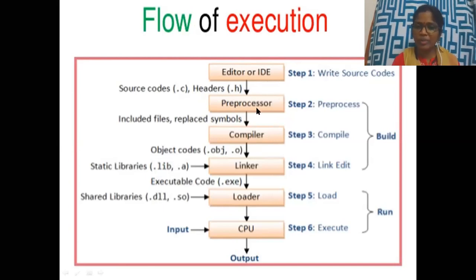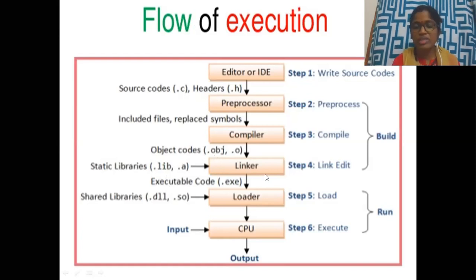Then it goes to the preprocessor. So your .h files will be pre-processed and your .c files will be processed. Then the included files, that means .h files, will be included, symbols replaced, and it goes to the compiler. After the compiler, it makes the .obj file.